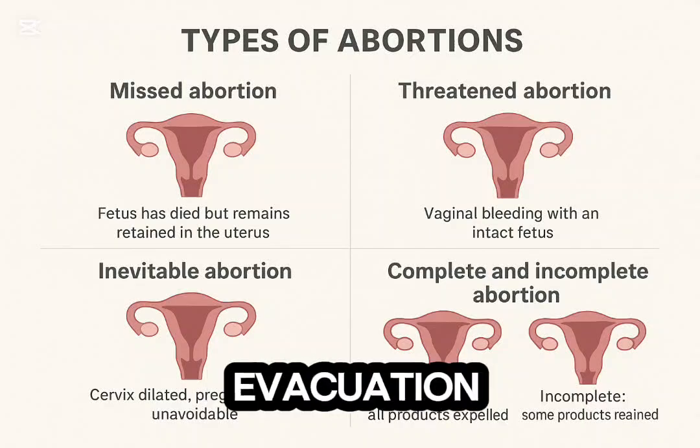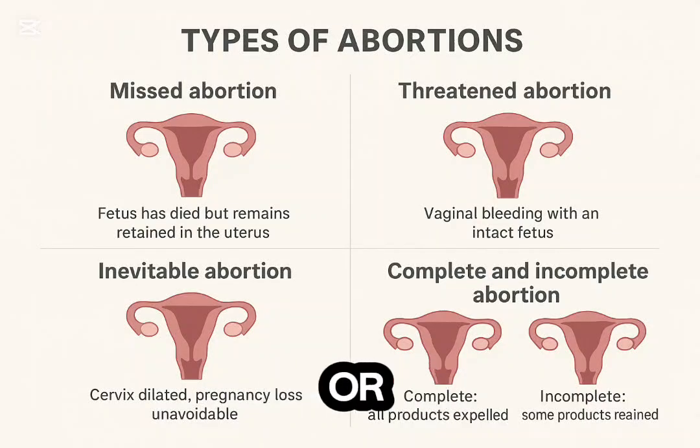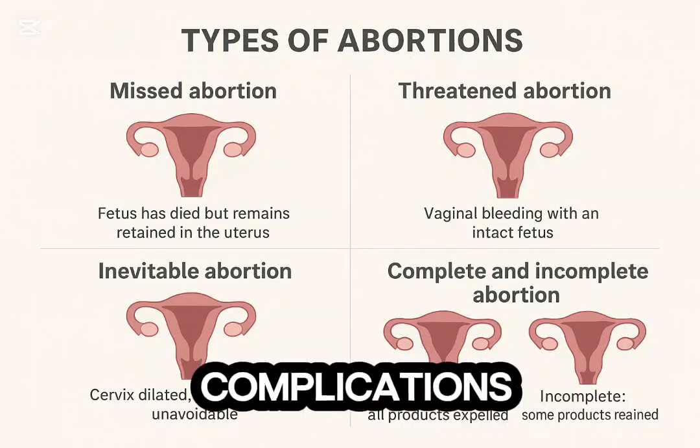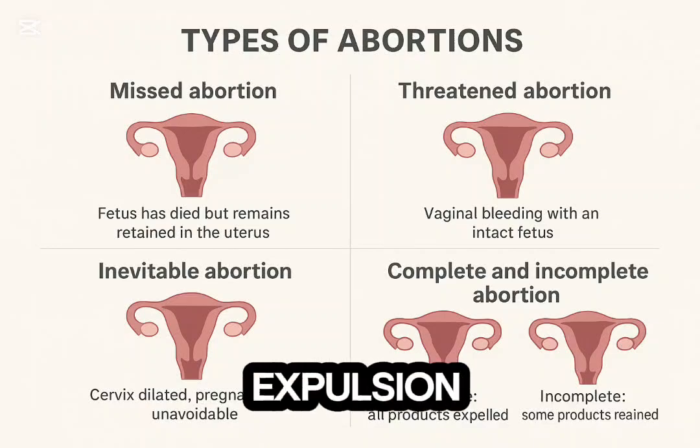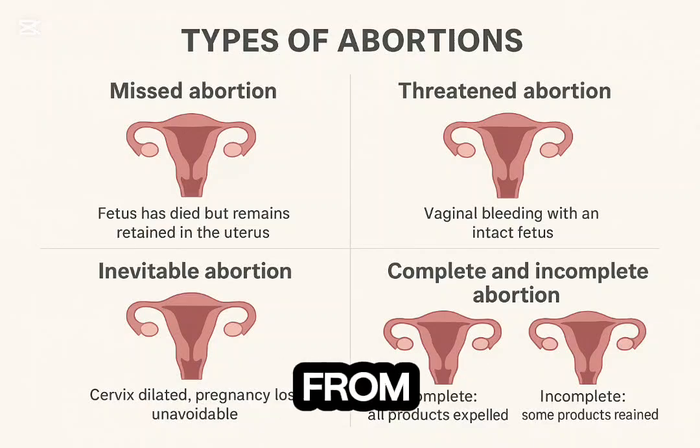Management involves evacuation of the uterus by medical or surgical methods to prevent complications such as hemorrhage or infection. Type 4, complete abortion. A complete abortion refers to the total expulsion of the products of conception from the uterus.